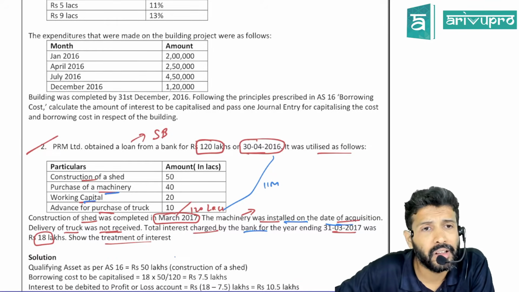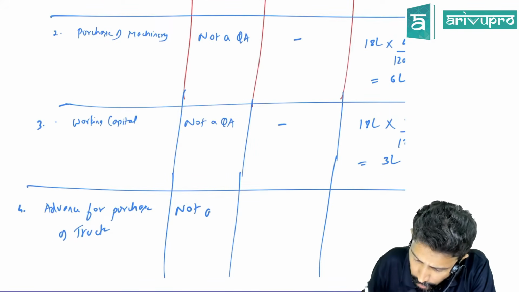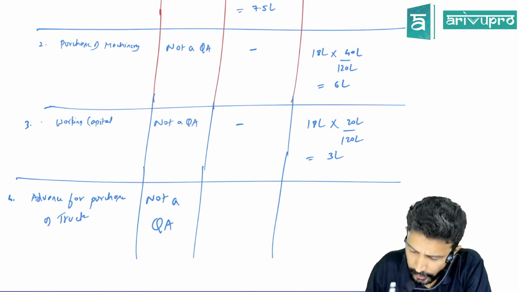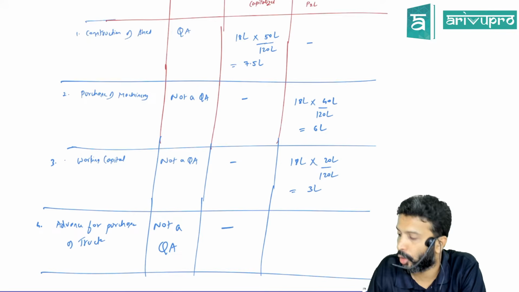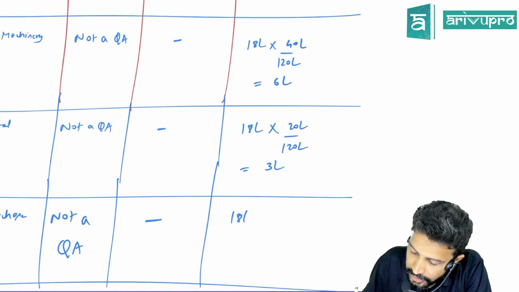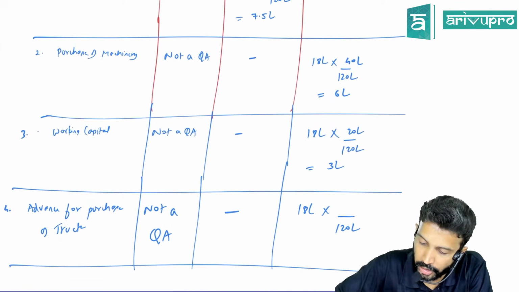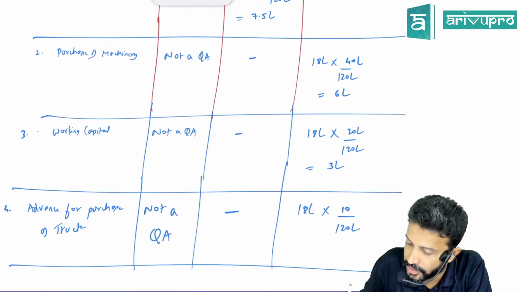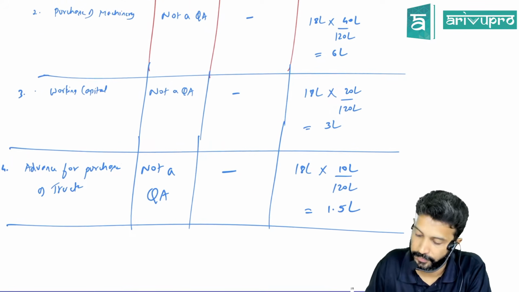Information is basically not available. I think here they've assumed it as not a qualifying asset, but in my opinion, if you assume it as a qualifying asset, it is fine. Not a qualifying asset means where will it come? P&L category. Same, 18 lakh is the interest for a total loan amount of 120 lakh. How much got utilized for purchase of truck? 10 lakh. For 10 lakh, what will be the interest? 1.5 lakhs.